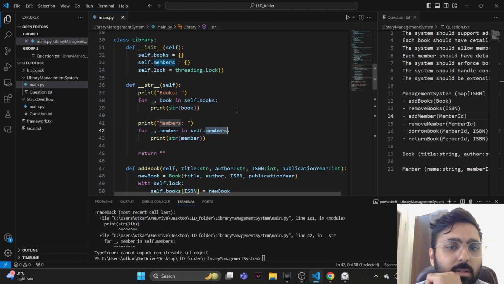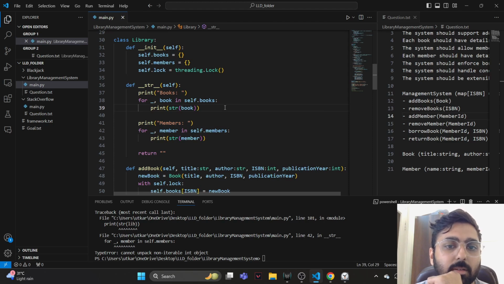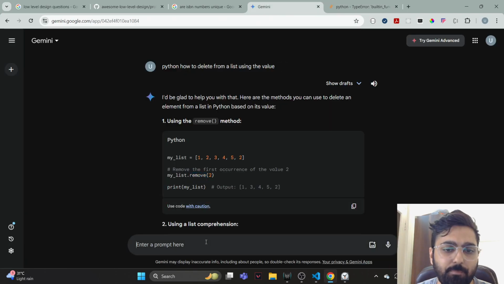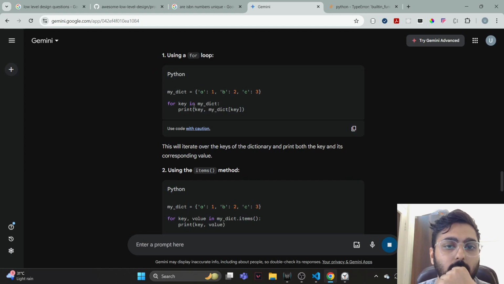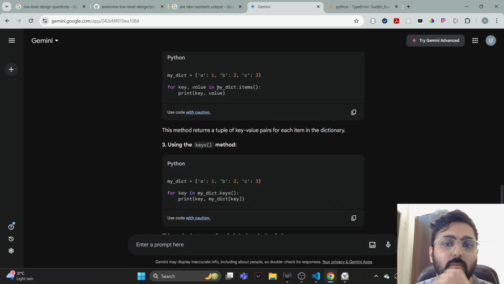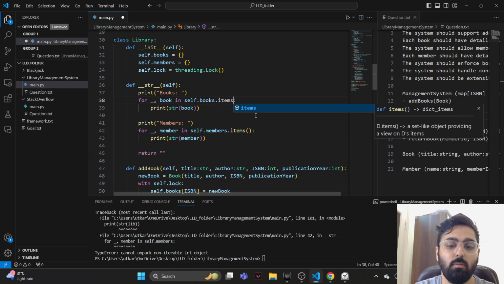Self.members is a dictionary, right? Why is it considering it as an int object? This should be the value. What am I doing wrong over here? Python: iterate through a dictionary, for each key and value in dot items. Oh, okay. For this in so, we have to refer to this.